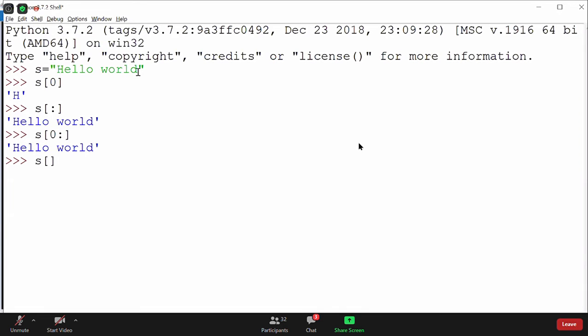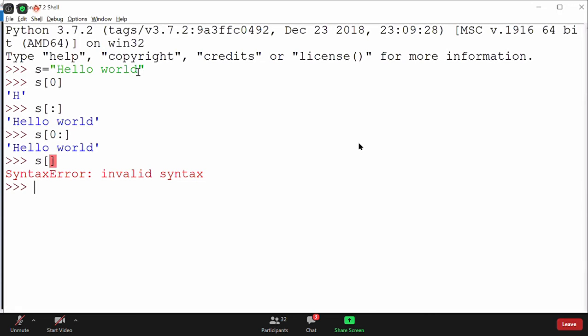You will get an error without the colon. Without the index, it will not work. This will give you a syntax error, guys, because the colon is mandatory if you're using it as slicing. But the start value, stop value, and step value are optional. You can skip them, no problem.